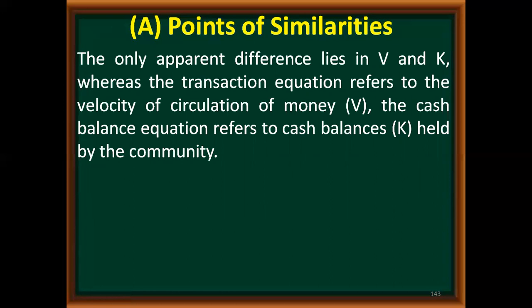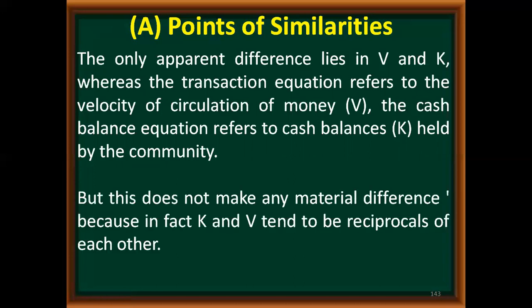So one is concentrating on the circulation of money, another is concentrating on the stock, that is the money held by the community. So K refers to the money which people would like to hold with them, whereas V indicates the money which people would like to use for the transaction. So the only difference is one is referring to the flow concept, another is referring to the stock concept.